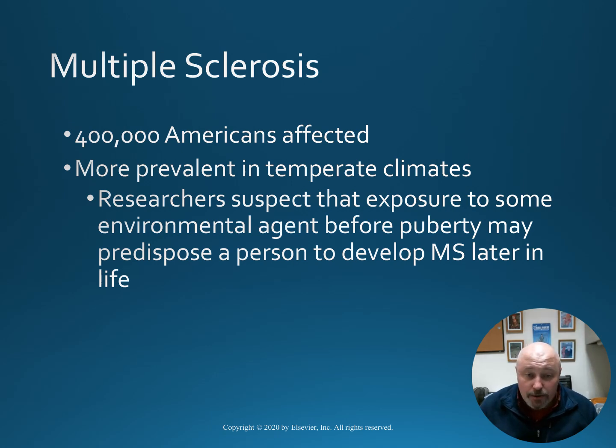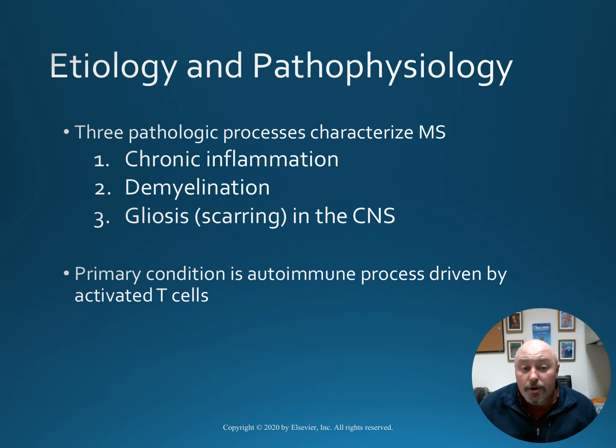Researchers suspect that exposure to some environmental agent before puberty may predispose a person to develop multiple sclerosis later in life. There are three pathologic processes that characterize multiple sclerosis: chronic inflammation, demyelination, and gliosis or scarring of the central nervous system. The primary condition is an autoimmune process driven by activated T cells.